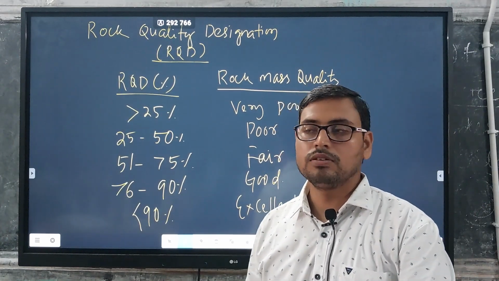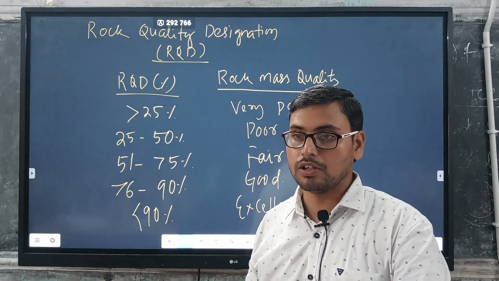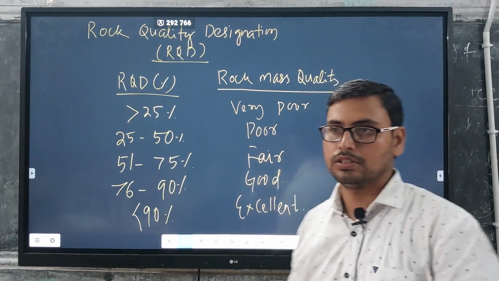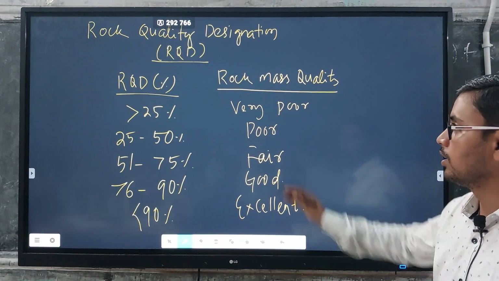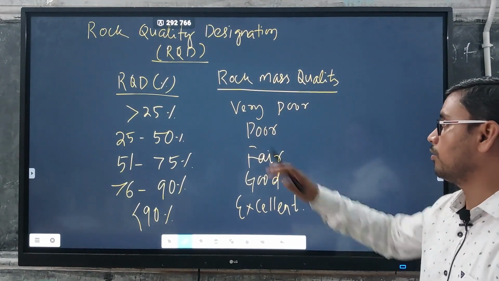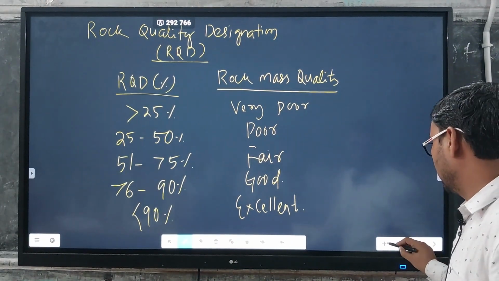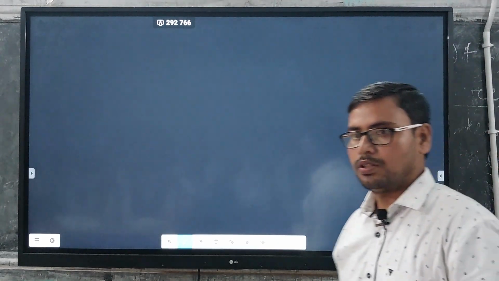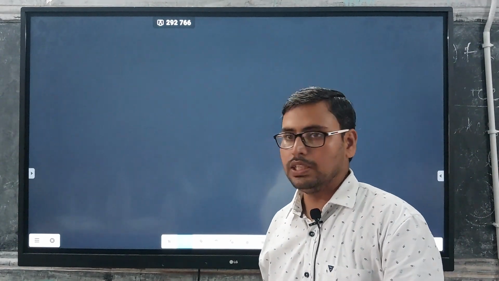Now coming to how we calculate RQD, the calculation of RQD. Okay, so far it is clear.